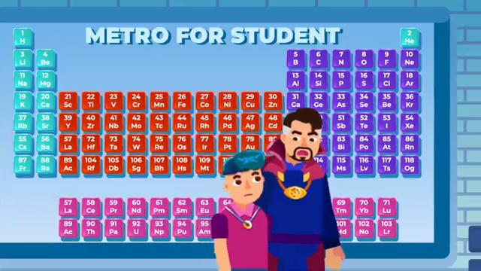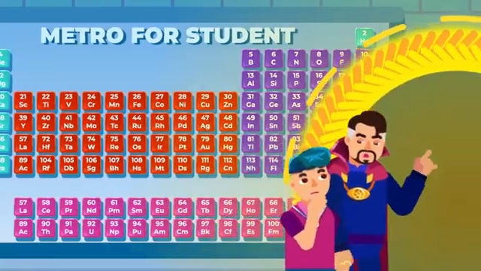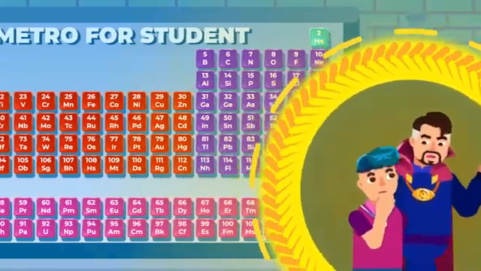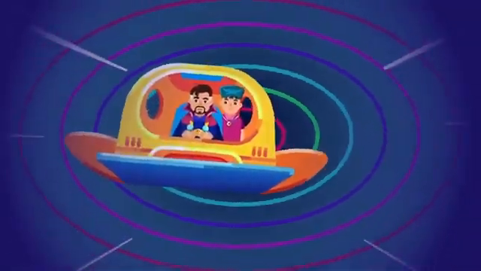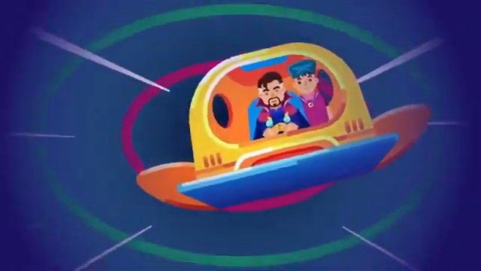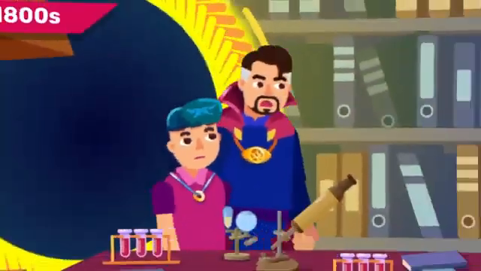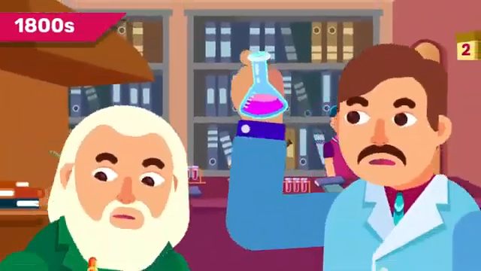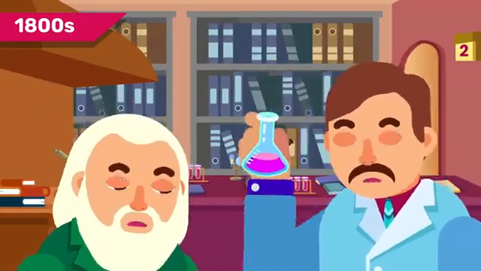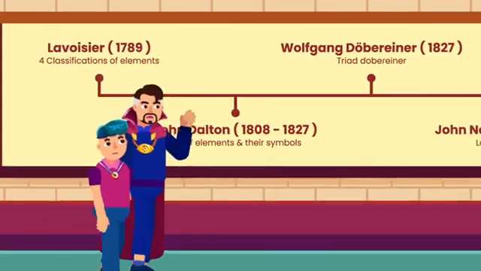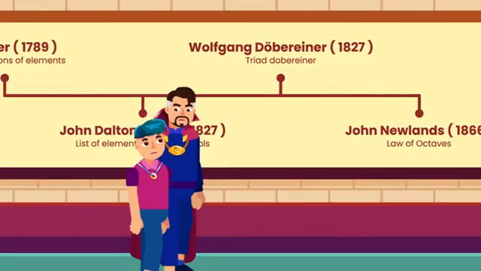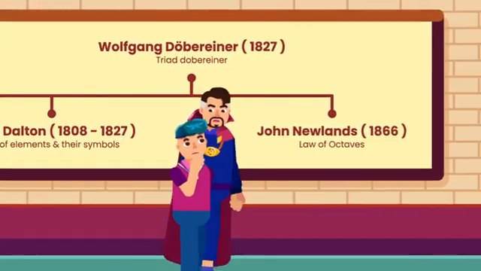All of the elements are arranged periodically based on their properties and similarities in one periodic table. The periodic table is a table of substances that lists all of the elements we currently know about. Since the 1800s, lots of chemists have tried to find the best way to organize the elements. Originally, there were a lot of different ideas, including from Lavoisier, Dalton, Dobereiner, and Newlands.